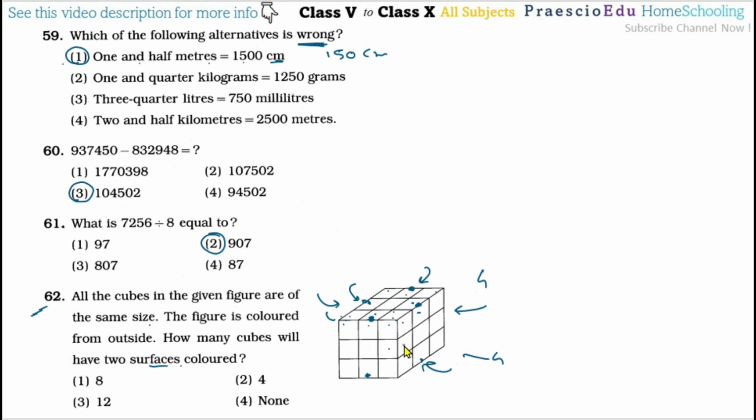Then at the middle, these 2 surfaces of this cube also get painted. This cube also we have to consider, like this same here also, and the back side also one there. So that is also 4 cubes. So 4 plus 4 plus 4, that is 12 cubes, will get the 2 surface color. So 12 means option number 3 is the correct one.